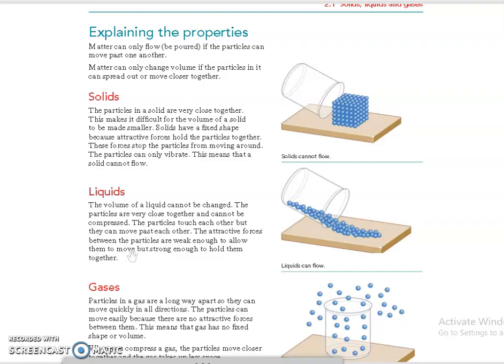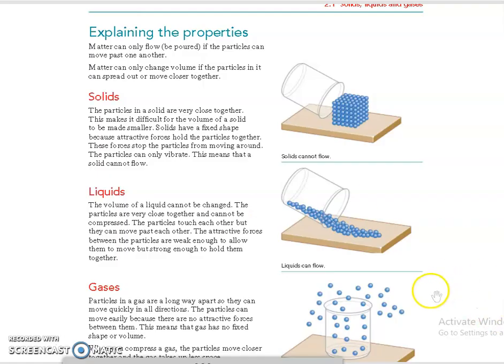Okay, the attractive forces are weak enough to allow them to move but strong enough to hold. That's the reason why it cannot be compressed or we cannot change its volume.